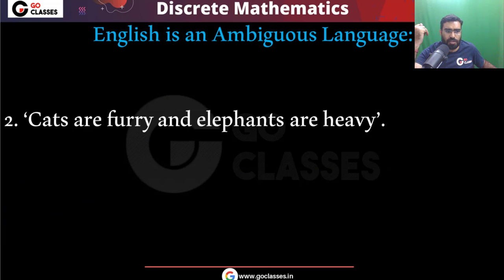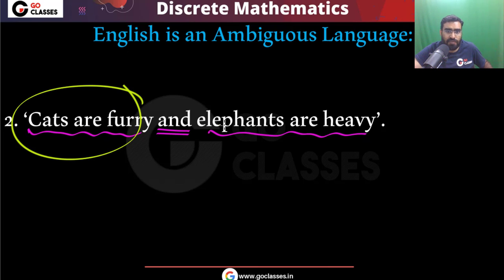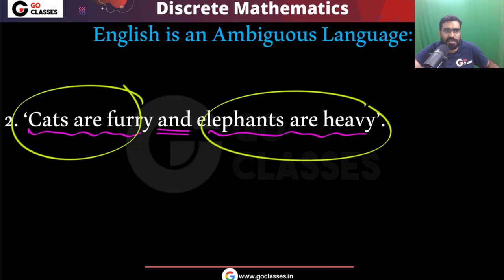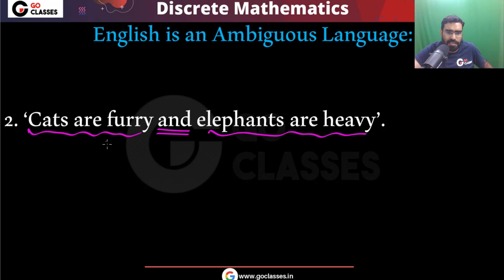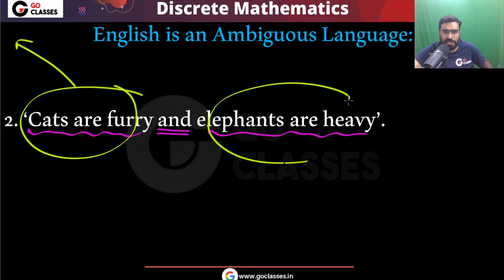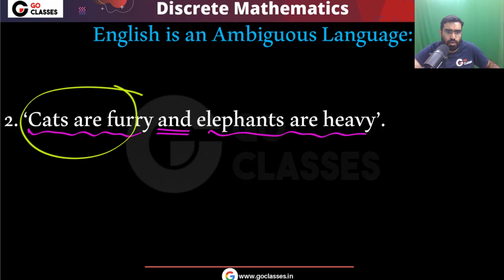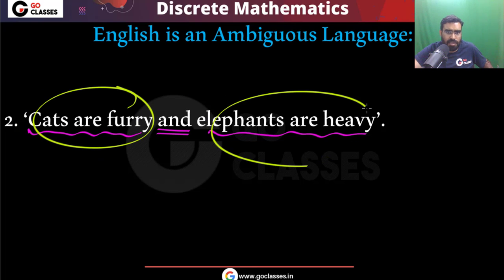So for example, consider this statement. Let's look at this statement. Cats are furry and elephants are heavy. Now in this statement there is actually no such ambiguity. Agree? You cannot say that cats are furry because elephants are heavy. You can clearly see these are definitely independent. Basically this information is independent and that information is independent. These two pieces of information have nothing to do with each other.